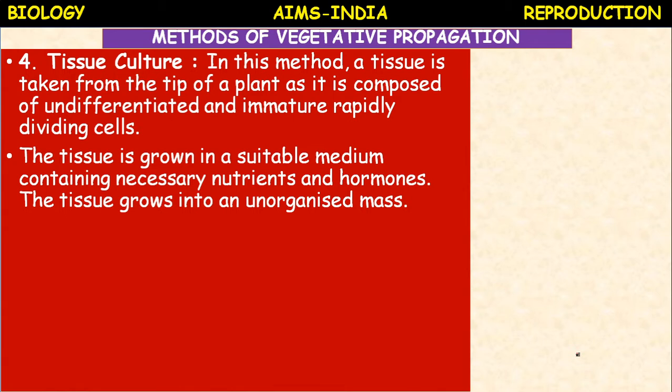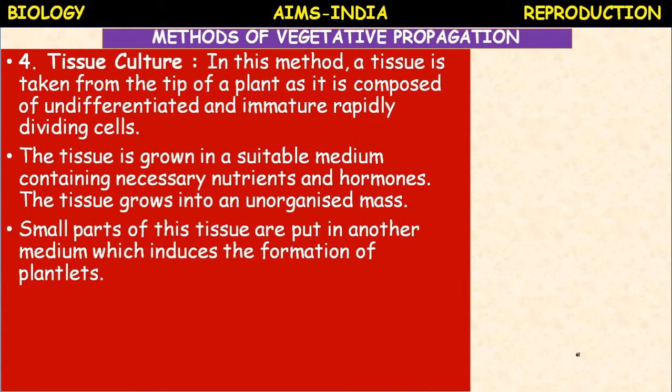The undifferentiated mass of cells which is formed during tissue culture is called callus, C-A-L-L-U-S. Small parts of this callus are put in another medium which induces the formation of plantlets. Plantlets means small baby plants.